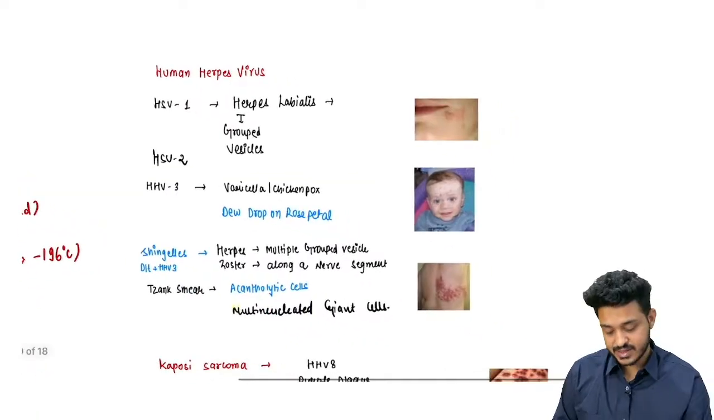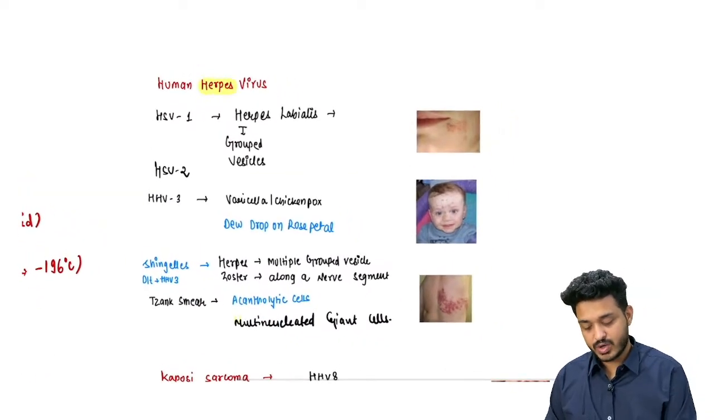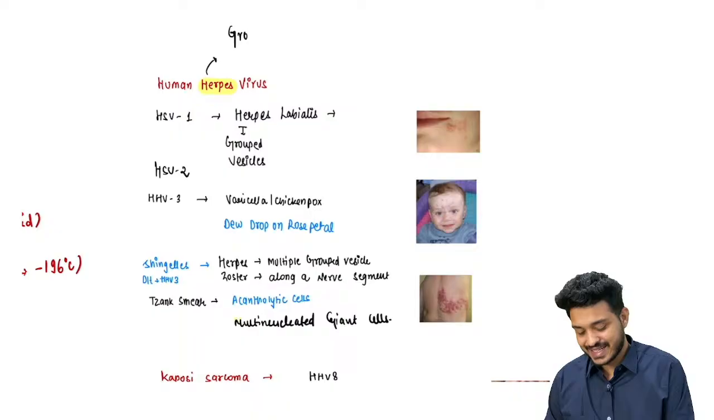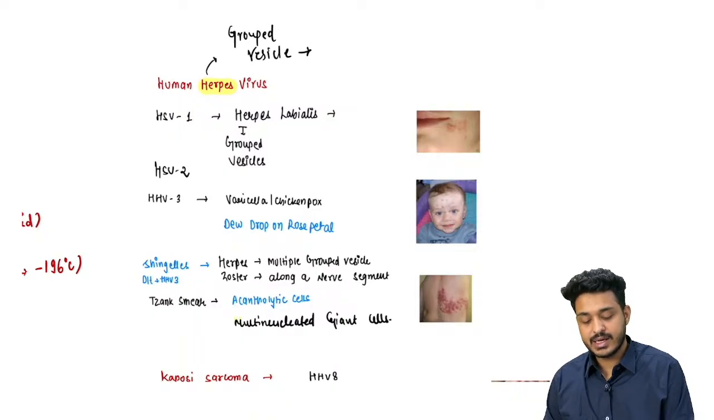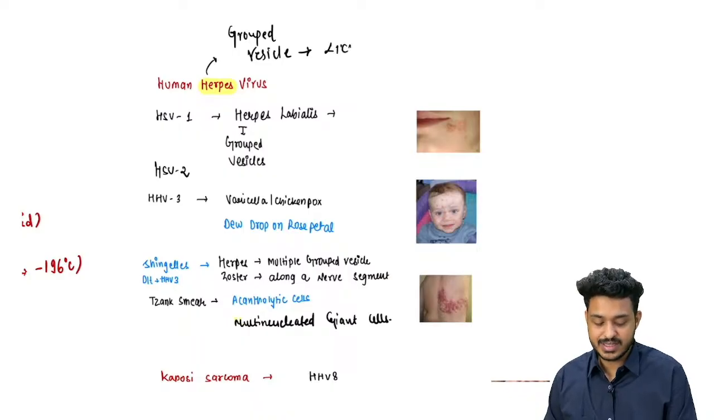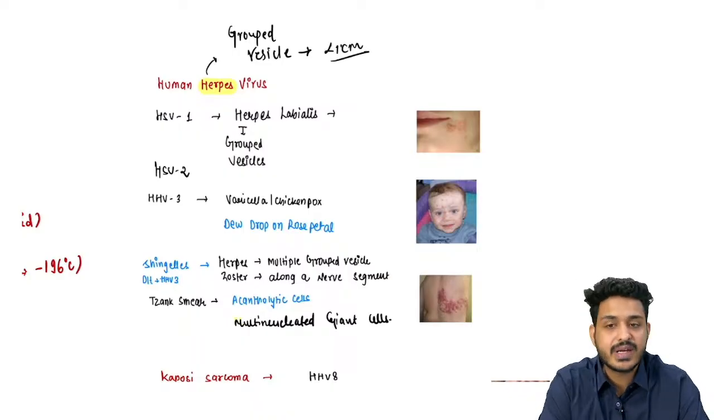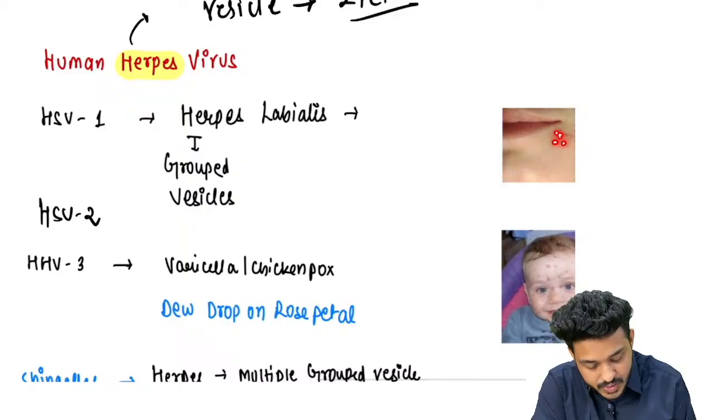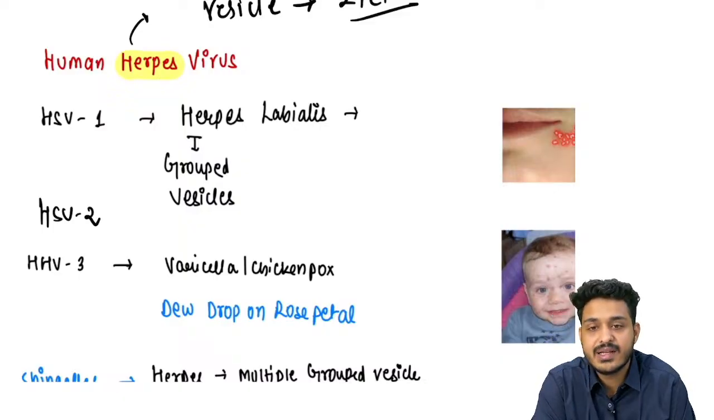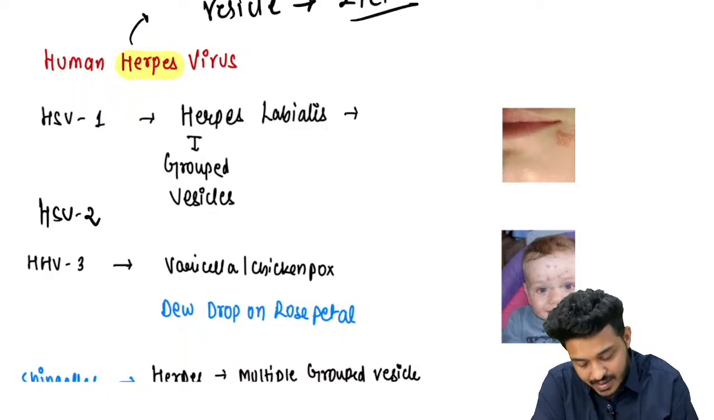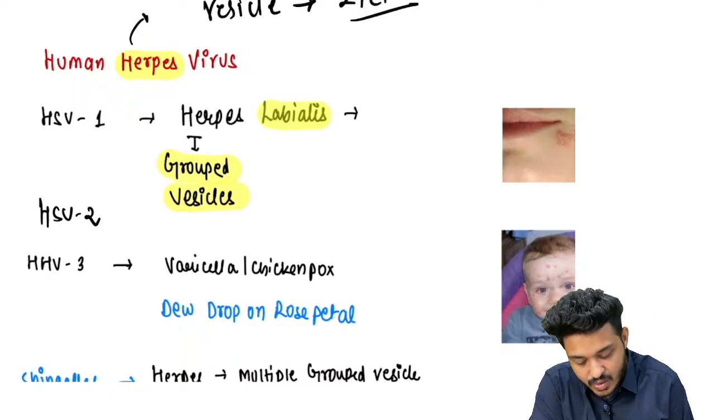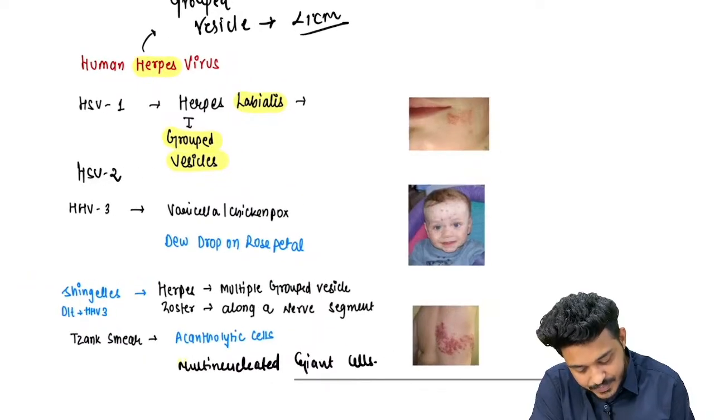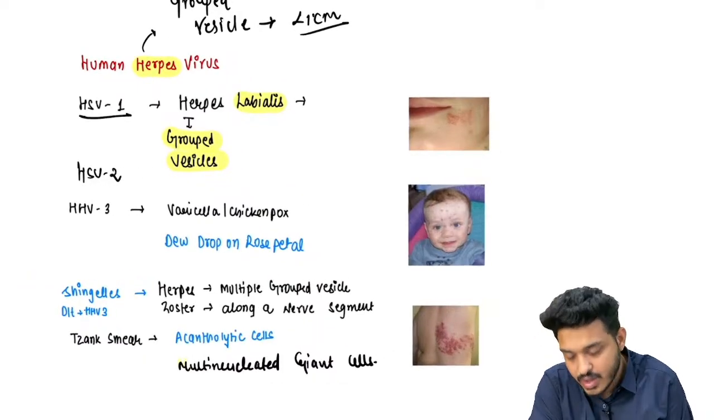Then we are having human herpes virus. Herpes means grouped vesicles. So anytime you find grouped vesicles, think herpes. What does vesicle mean? A clear fluid filled lesion less than 1 centimeter is considered a vesicle, right? So whenever you find multiple grouped vesicles, this is going to be herpes. If it is happening around the mouth, it is known as herpes labialis. Grouped vesicles around the mouth is herpes labialis, due to HSV1 infection.